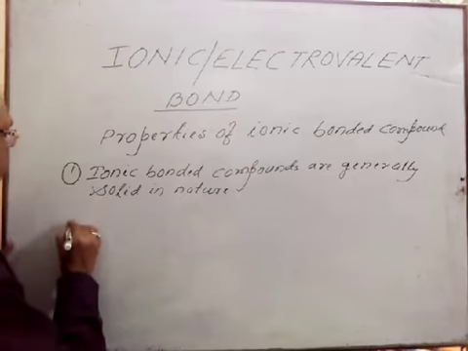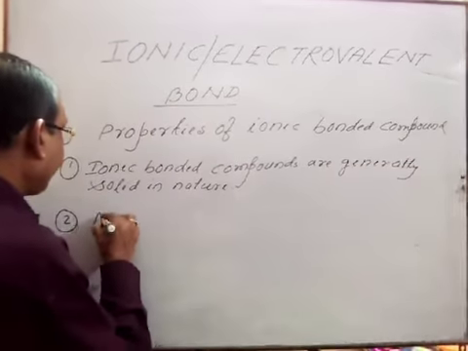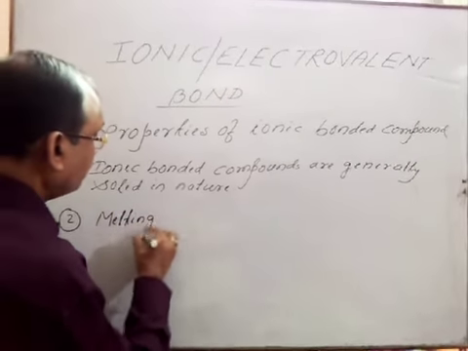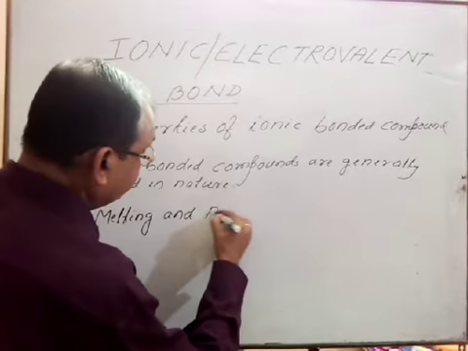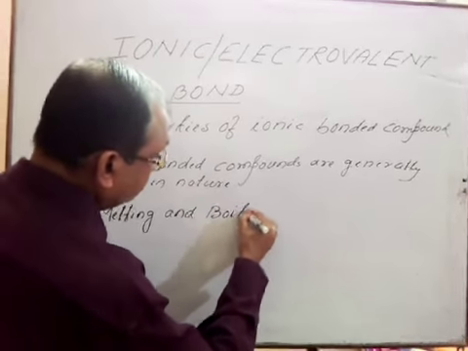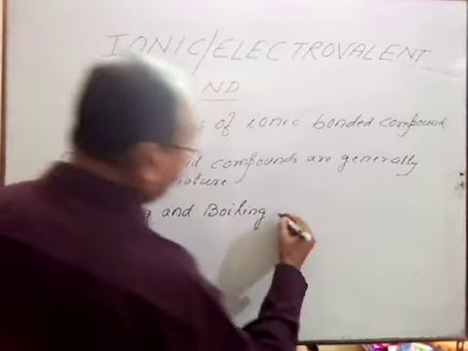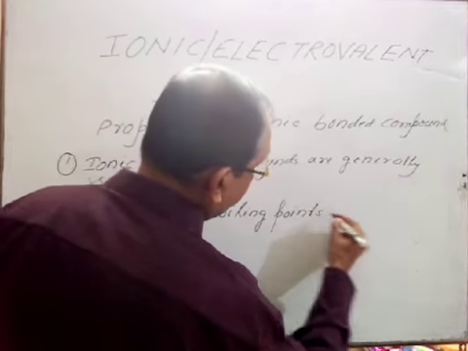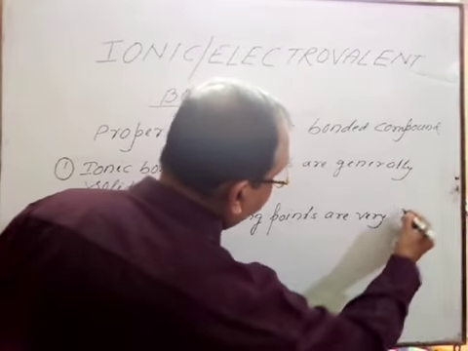Number 2, melting and boiling points are very high.